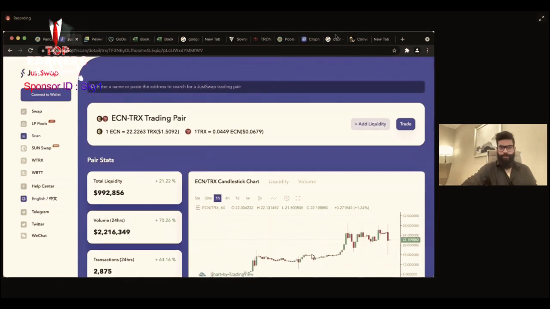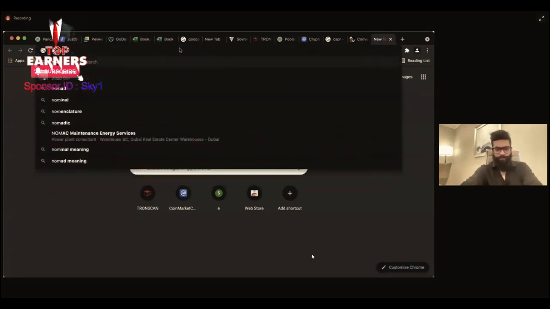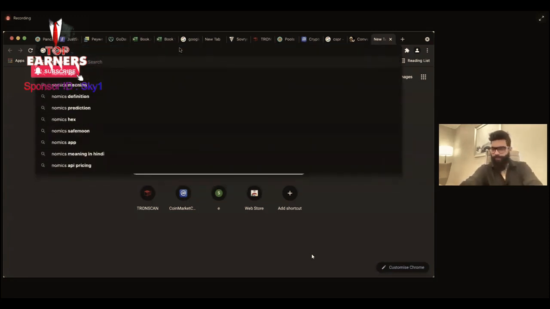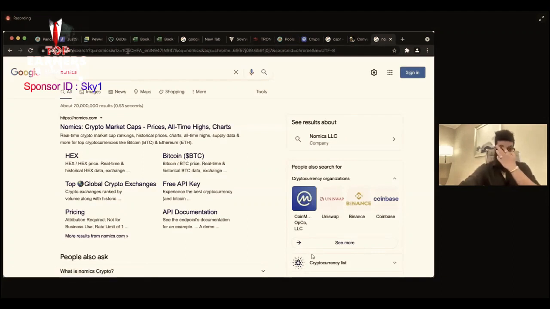Let's go to this. This is a US based index. It comes after CoinMarketCap and CoinGecko.